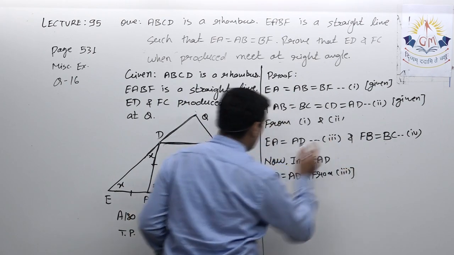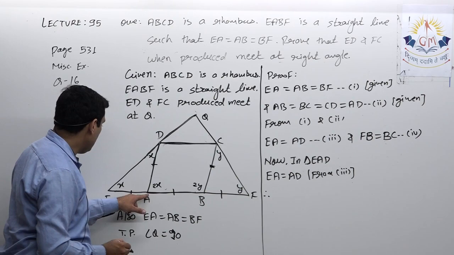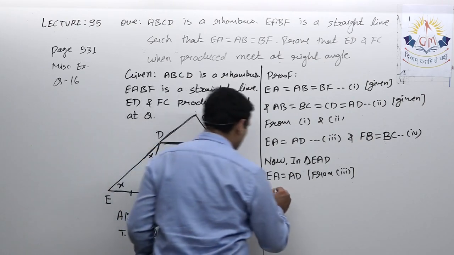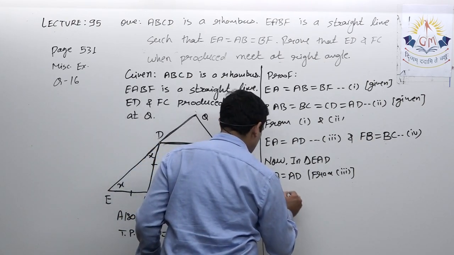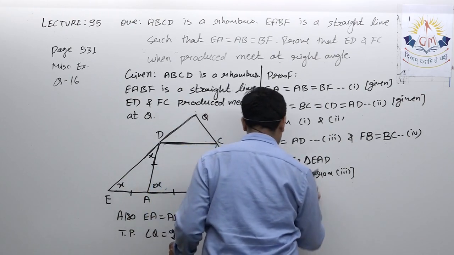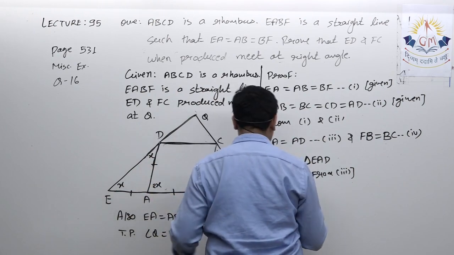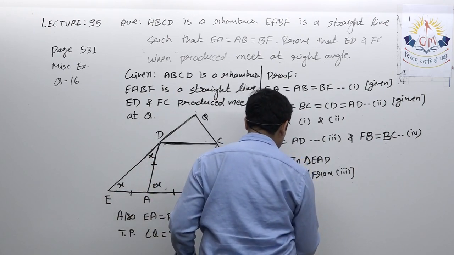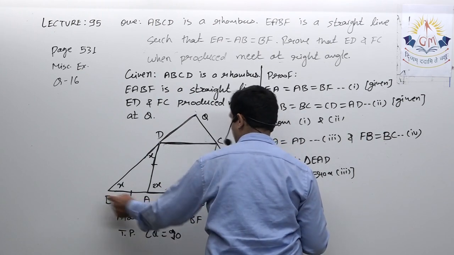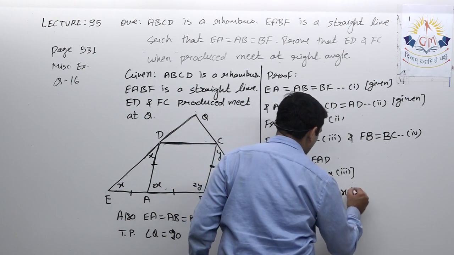Here I proved this from third. Therefore, angle opposite to side EA is angle EDA, therefore angle EDA is equal to angle AED, which is equal to X, say.